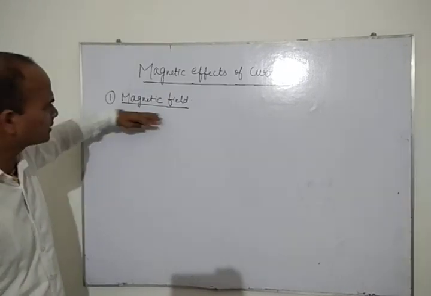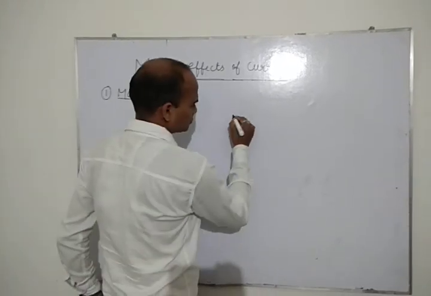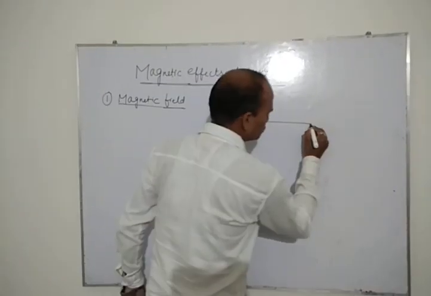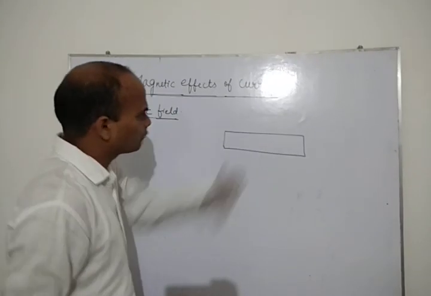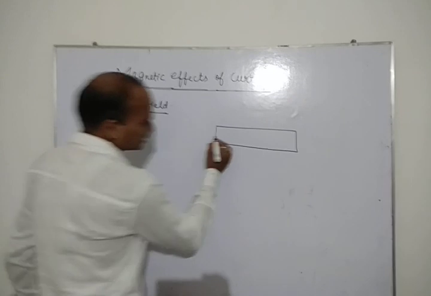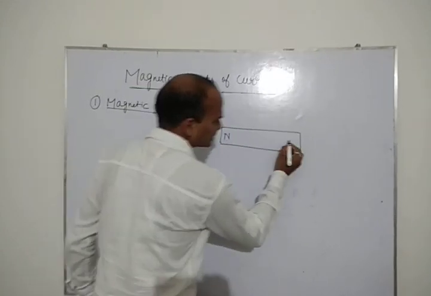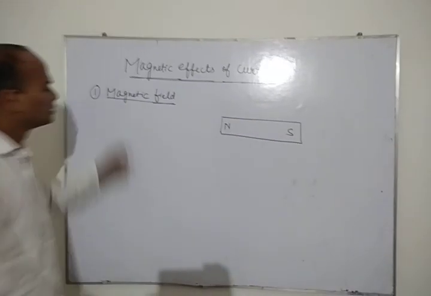Now we will take one bar magnet. This is rectangular in shape. This is north pole and this is south pole.